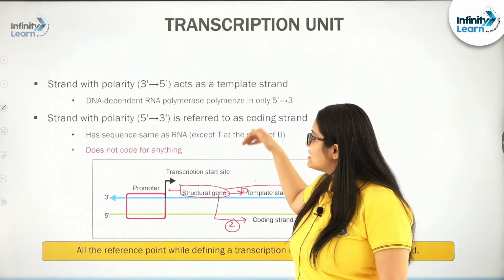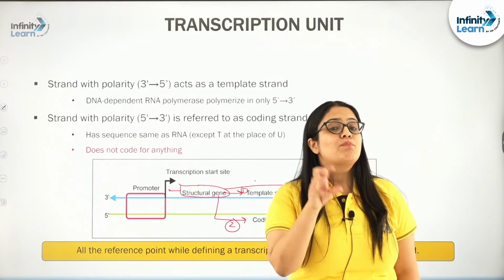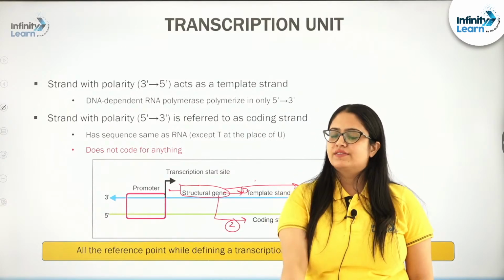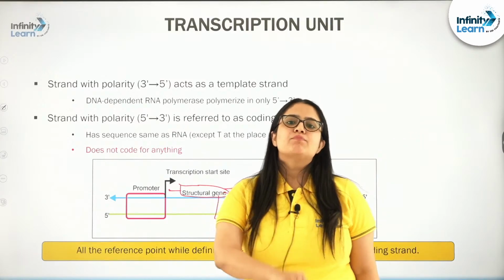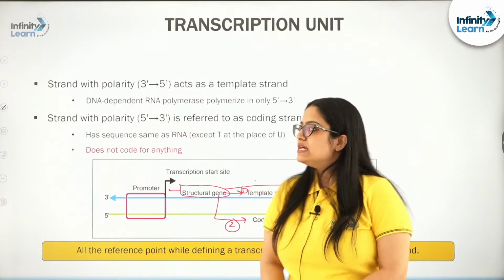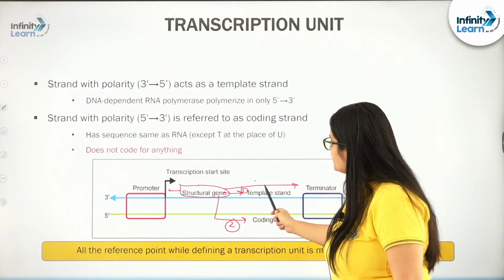So, this is the structural gene that will participate in the transcription process. Please do not forget this point, right. This is the most important region of our transcription unit, right.